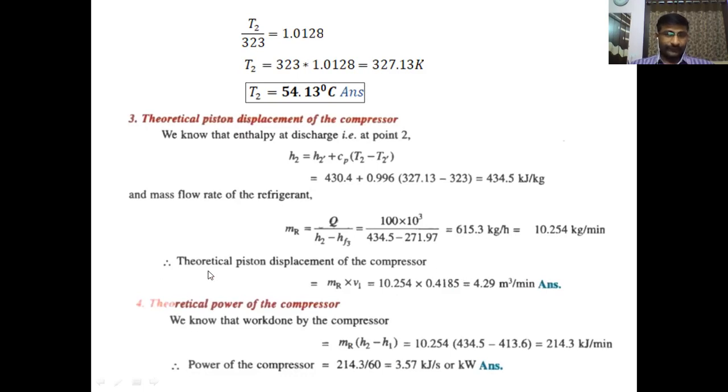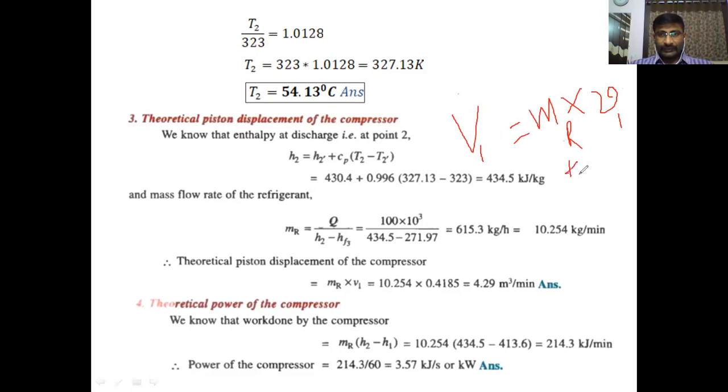component. Theoretical piston displacement of the compressor is mass flow rate into specific volume. Displacement volume, capital V at entry of compressor, is equal to the mass flow rate of refrigerant, M, into the specific volume at entry of compressor, that is small v1.